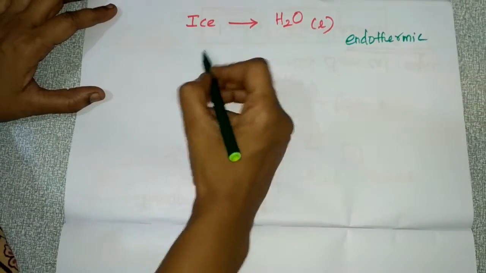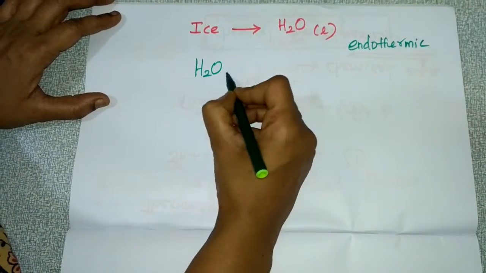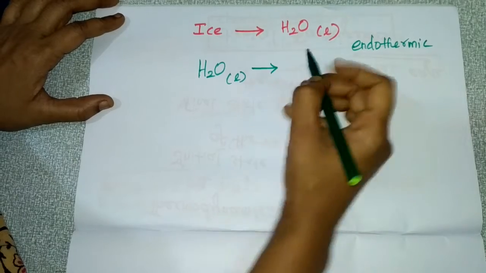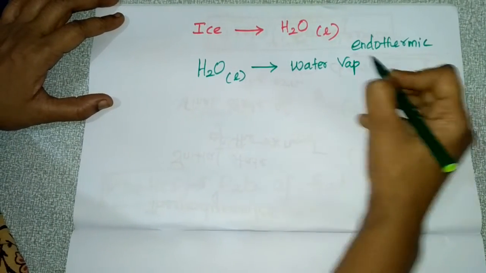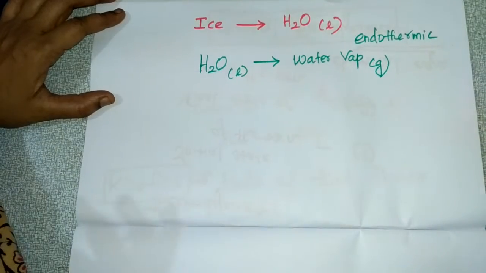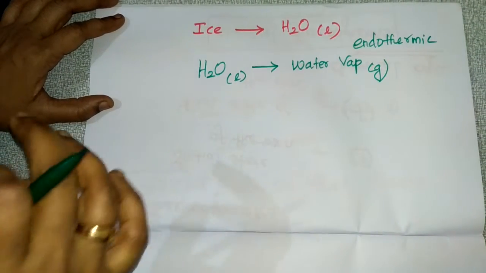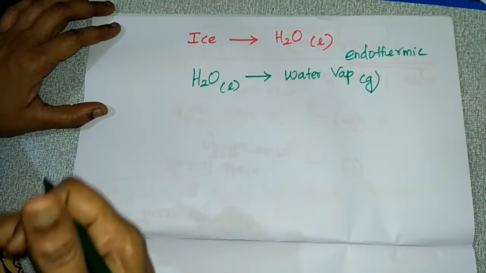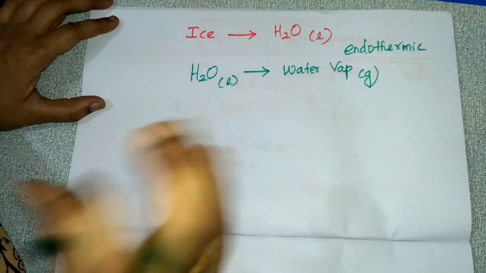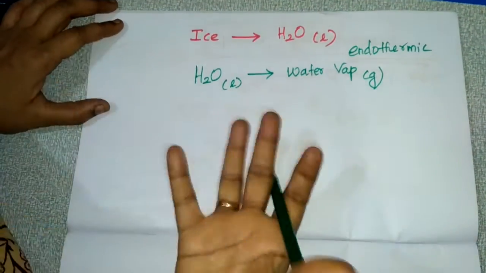Again, water in liquid state is getting converted into water vapor, which is in gaseous state. For the conversion of liquid to water vapor also, I have to supply heat.